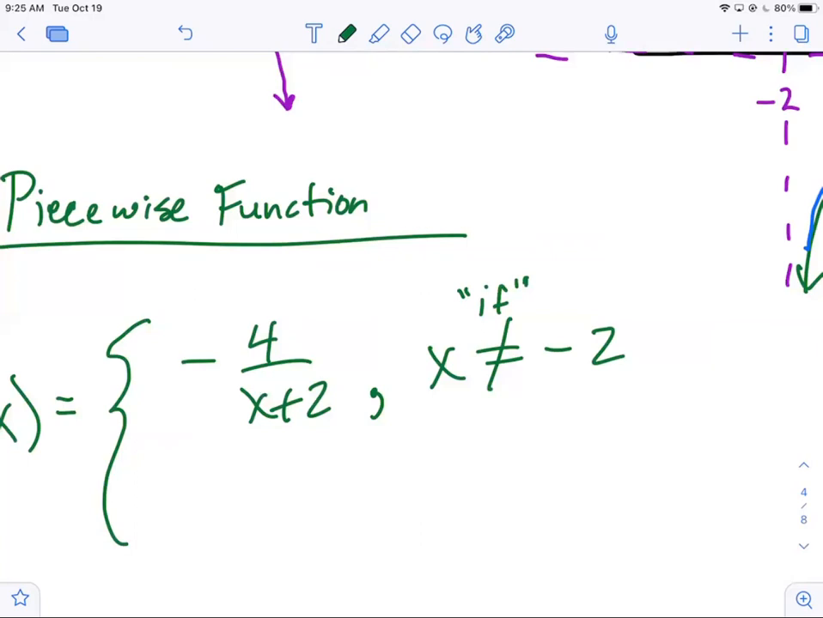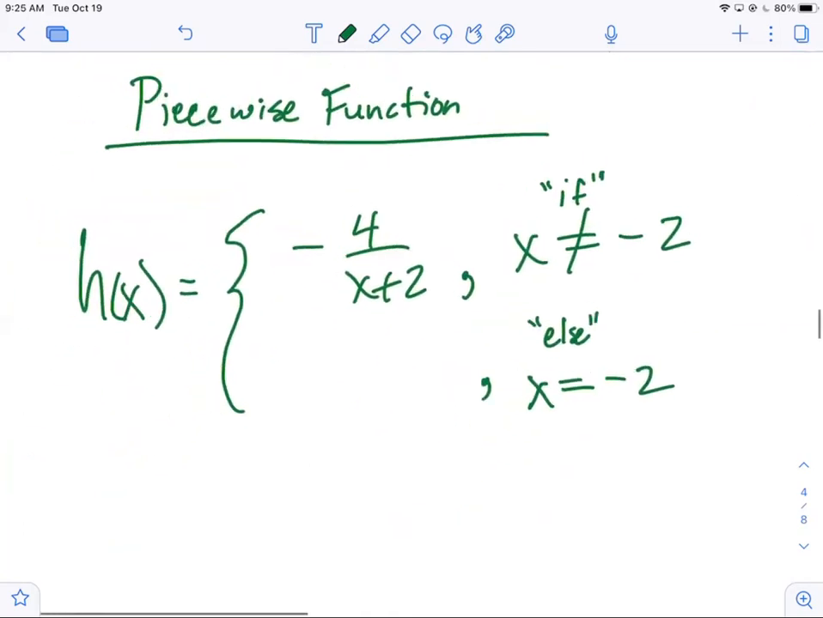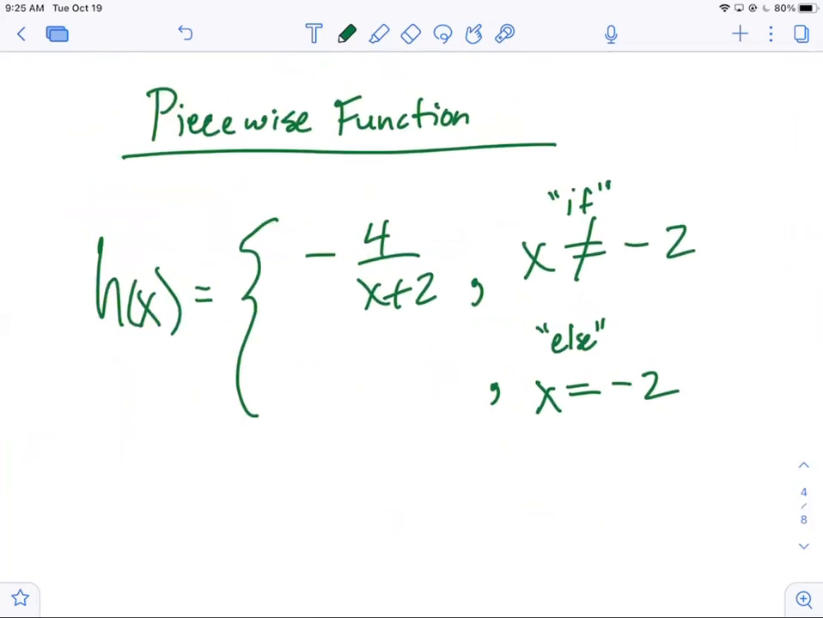If x is not equal to -2, then use this function. So everywhere except at the vertical asymptote, we're going to let it be the graph that we already graphed. Everyone okay with that? Okay, good. Now, else, otherwise, when x equals -2, otherwise, if x equals -2, let's define it to be, someone pick a number.